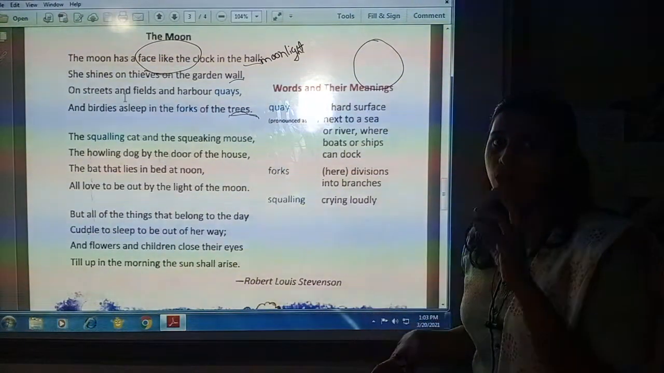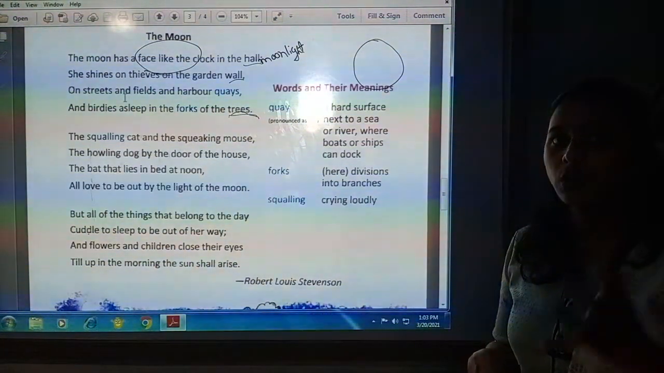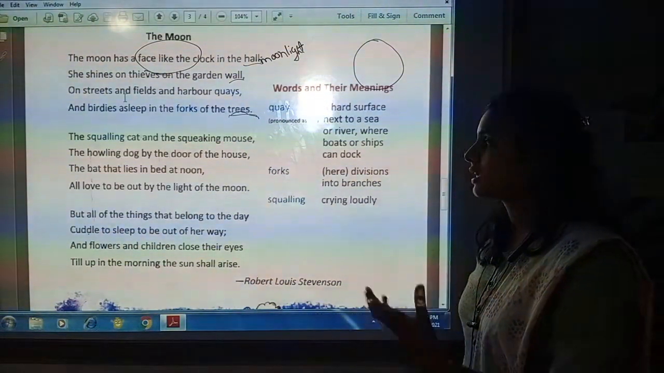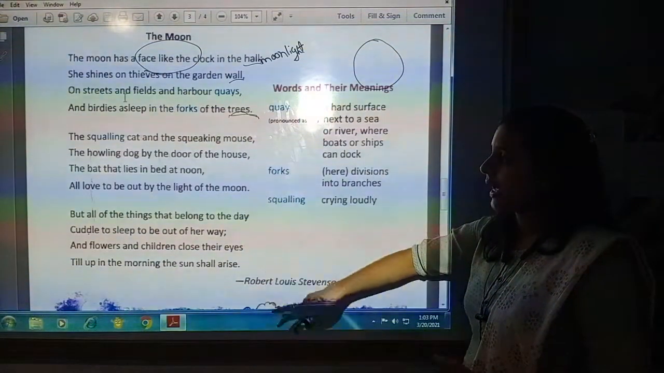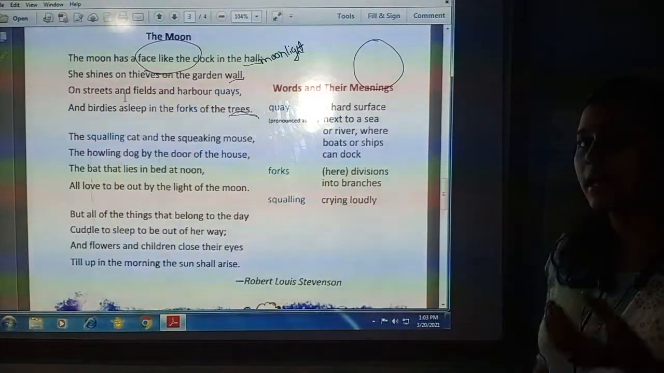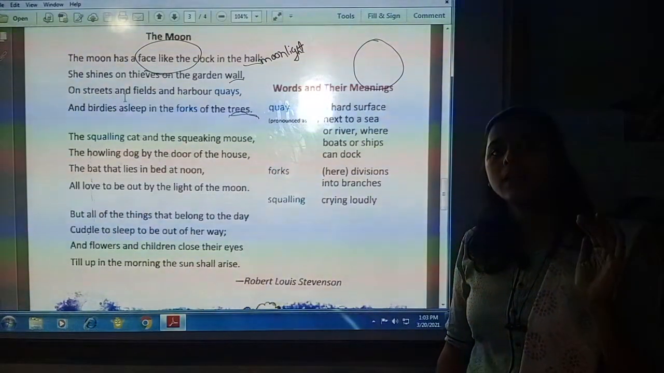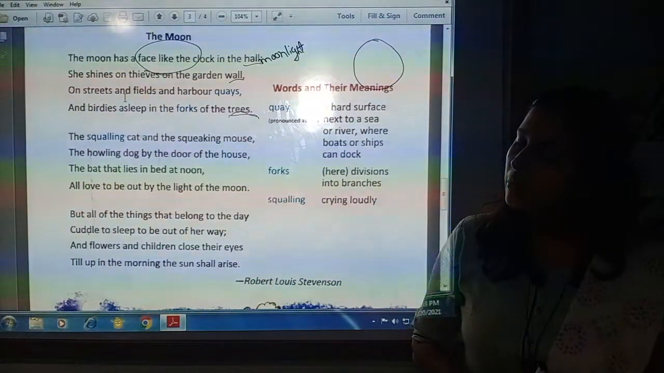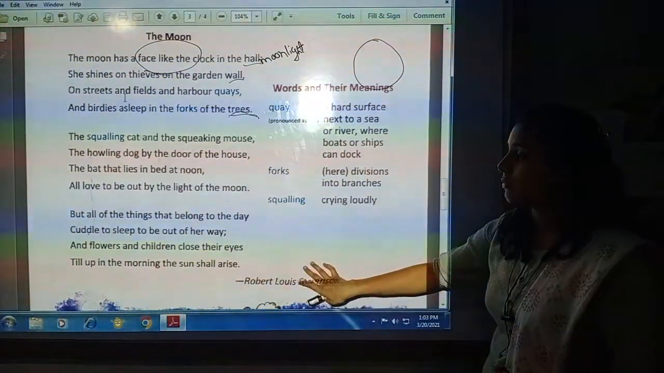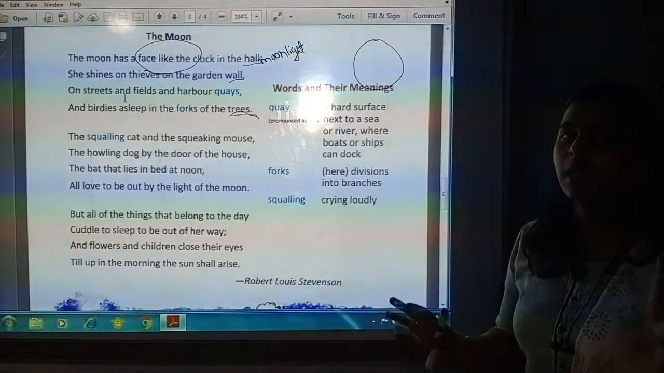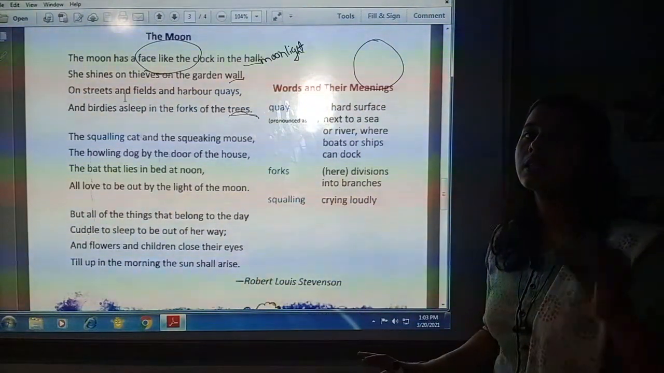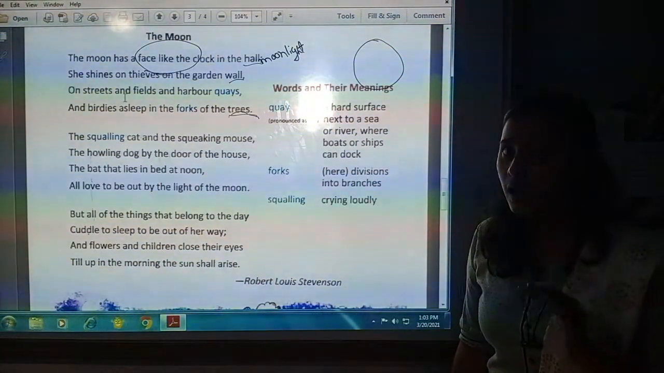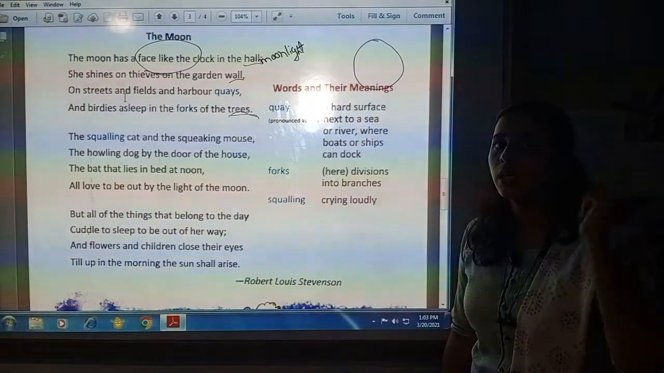And as the dog could sense the thieves, so that is why dog started barking, and cat and mouse also started moving and making sound. And flowers and children close their eyes. Flowers, trees are also sleeping during night. Children are also sleeping during night. Till up in the morning the sun shall arise, and they will be sleeping until the sun rise in the morning. So during night they all are sleeping and they will be awakened in the morning.